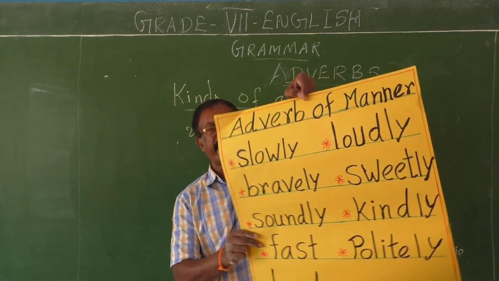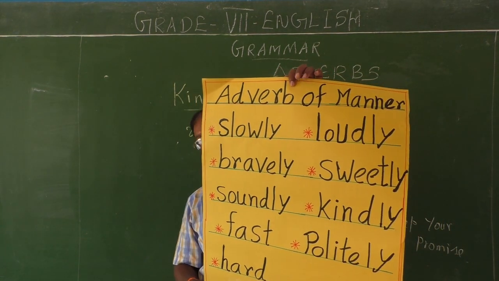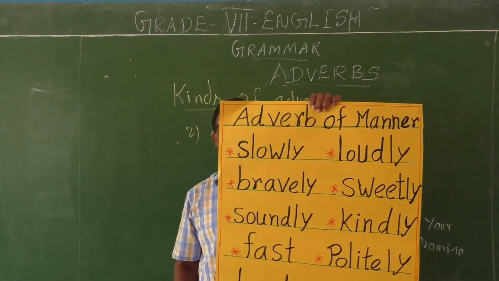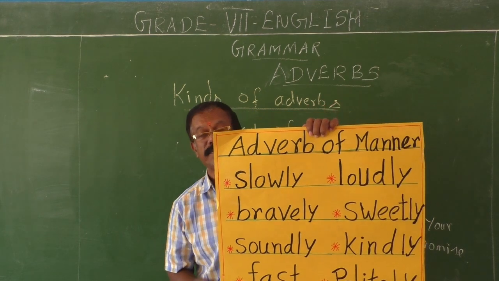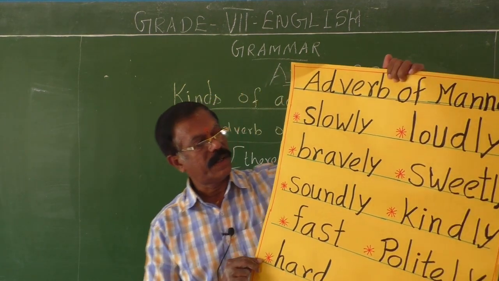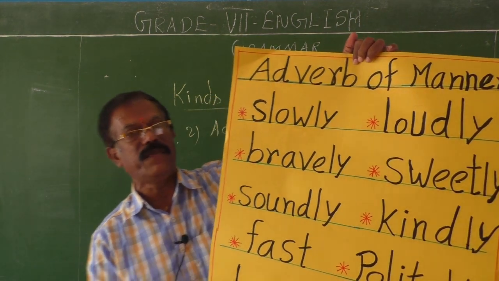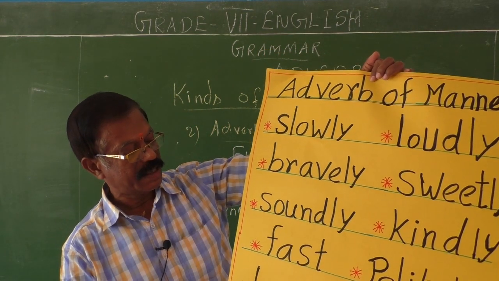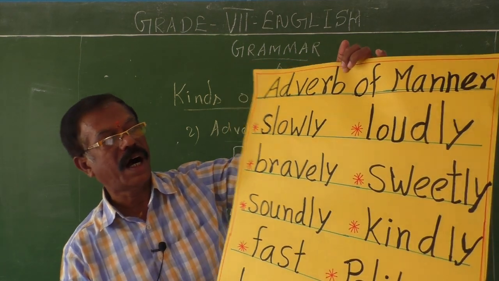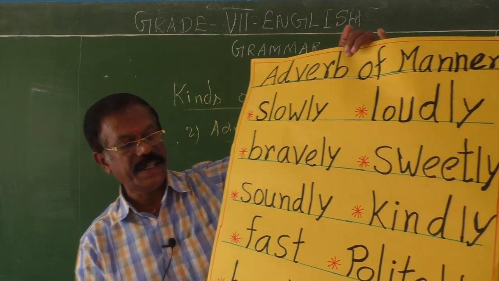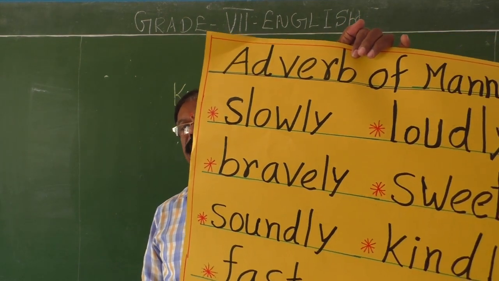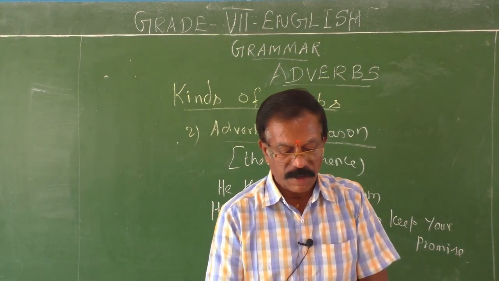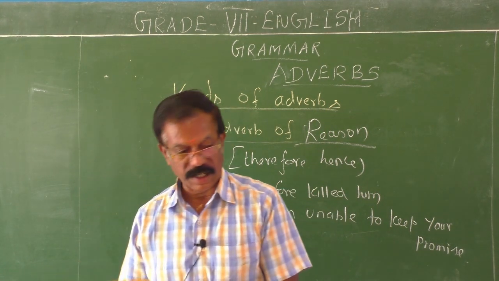Then adverb of manner. How did it happen? Every action is done in a specific manner, and that is specified by the adverb of manner. See, here I have given you a brief list of adverbs of manner: slowly, rarely, bravely, soundly, fast, hard, loudly, sweetly, kindly and politely. Okay, children. So adverb of frequency and adverb of manner. Next chart.